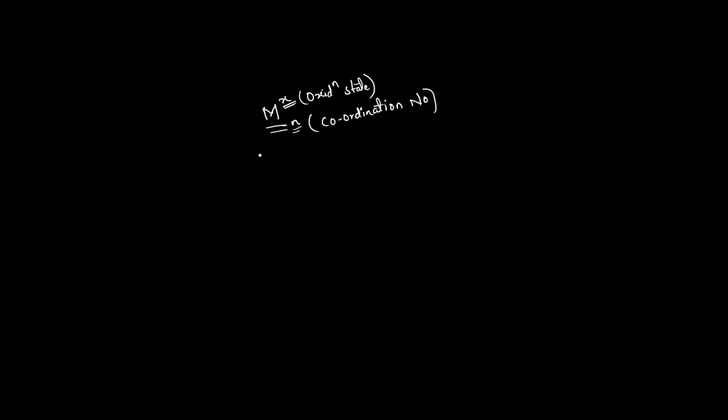So as per the first postulate given by Werner, we can know that every metal atom is having two types of valency. One is the oxidation state and another one is the coordination number.